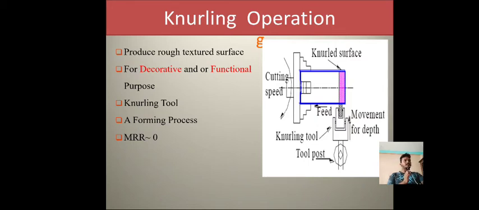The material is kept in the chuck and the knurling tool is brought in contact with the workpiece. By giving the proper feed, speed and depth of cut, the knurling surface is created on the entire workpiece.